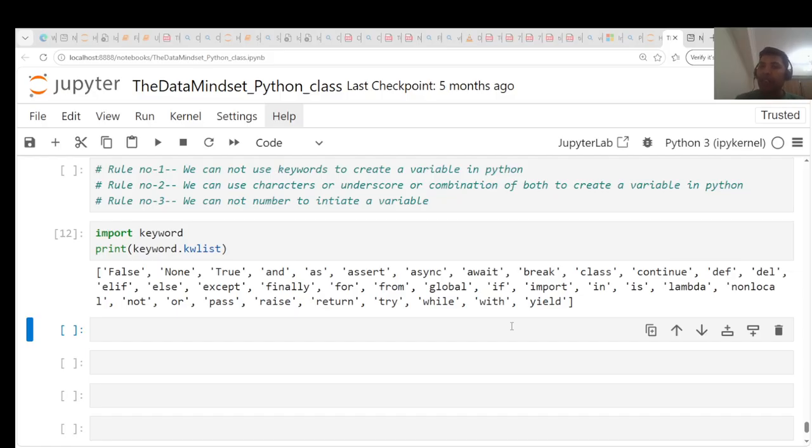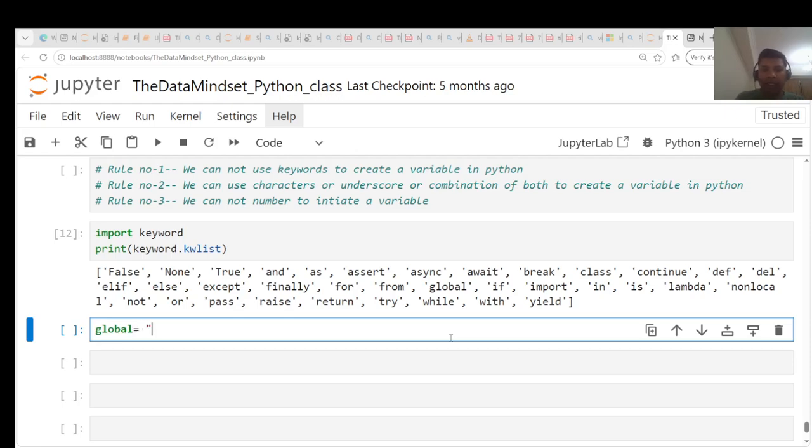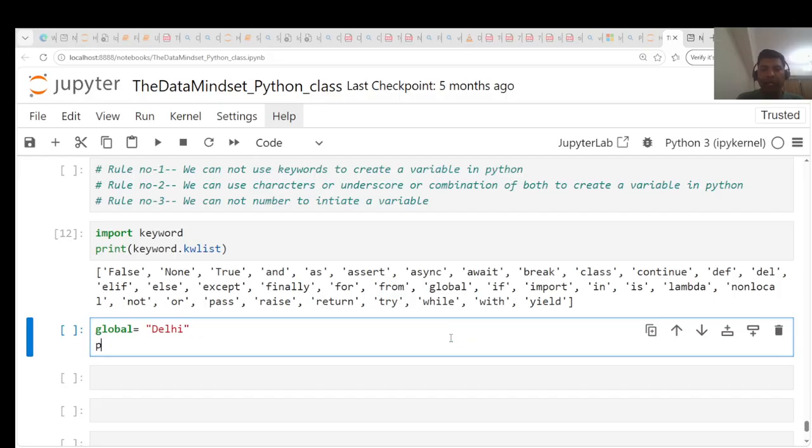But the rules say that of course these are keywords in programming, but we cannot use these keywords to create variables. So let me try to write some code and test it. Let's say I pick one keyword from here, for example global, and I write global is equal to Delhi and try to print global.